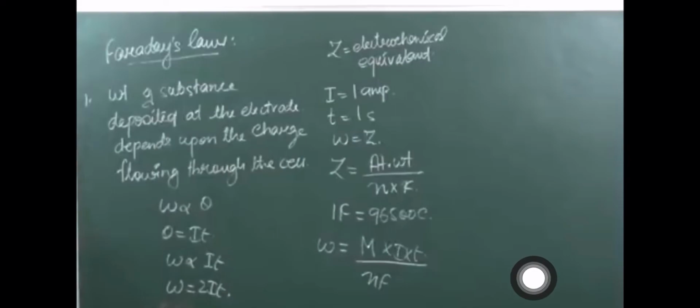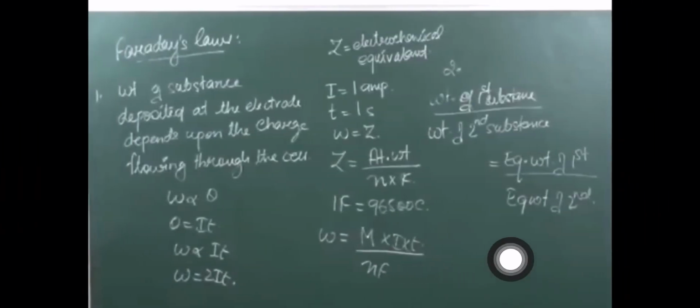So this is the first law and its explanation. Moving further to the second law. The second law is given in the form of an equation: weight of the first substance upon weight of the second substance will be equal to the equivalent weight of the first substance upon the equivalent weight of the second substance.